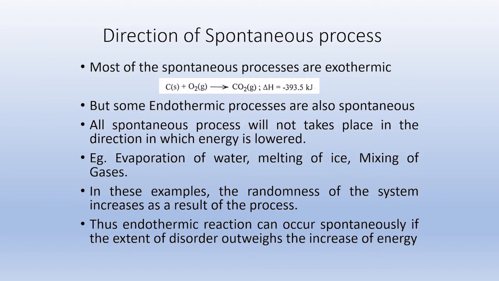Now let's see the direction of a spontaneous process. Most of the spontaneous processes are exothermic in nature. Exothermic means these processes are associated with a liberation of heat, liberation of energy. So delta H will be negative, as in the example of burning of coal. Carbon burns in excess oxygen to form carbon dioxide with a liberation of an amount of energy equivalent to 393.5 kilojoule. This much energy will be released to the surroundings. That is why it has a negative sign. So we can say most of the spontaneous processes are exothermic.